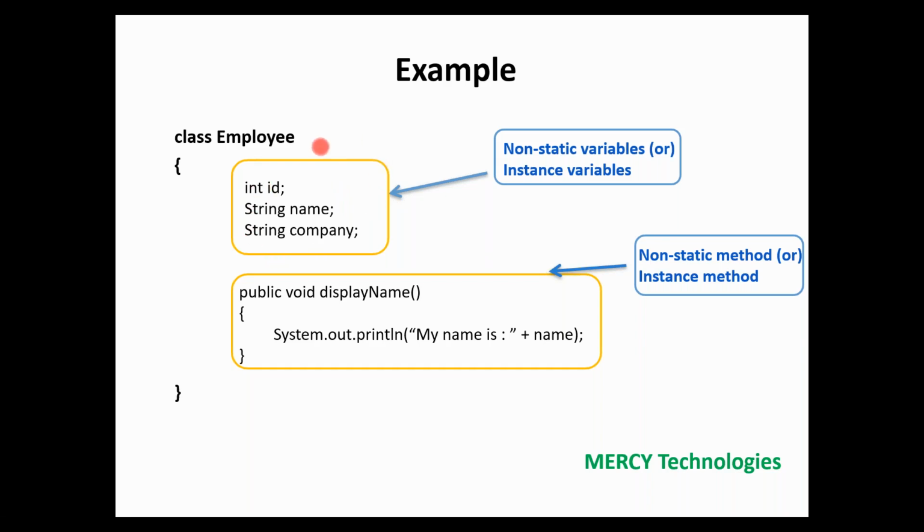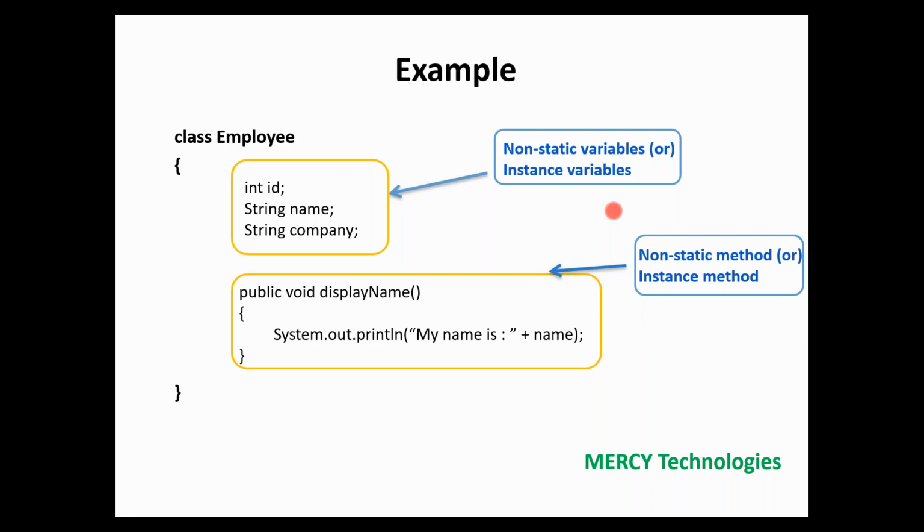So the class here contains two things. One is instance variables or non-static variables. All the names are the same, so you need not be confused. It is not a local variable. What is meant by a local variable?